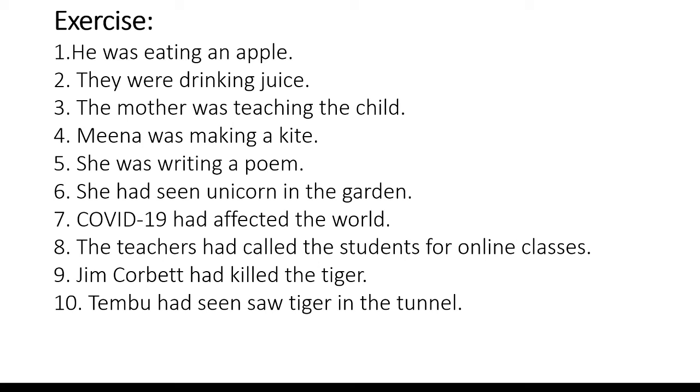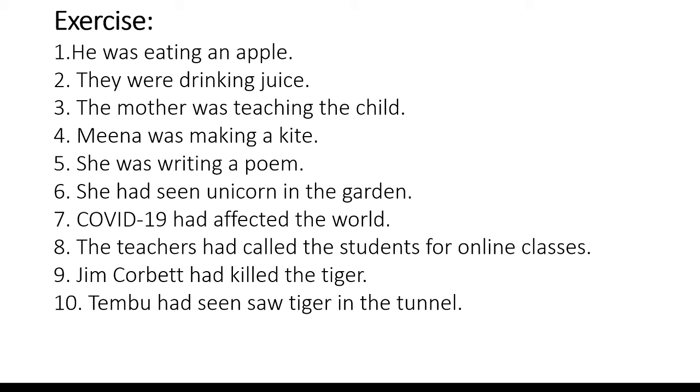The mother is the subject, was teaching is the verb, the child is an object. So the answer is the child was being taught by the mother. The next example is Meena was making a kite. Meena is the subject, was making is the verb, a kite is an object. So the answer is a kite was being made by Meena.